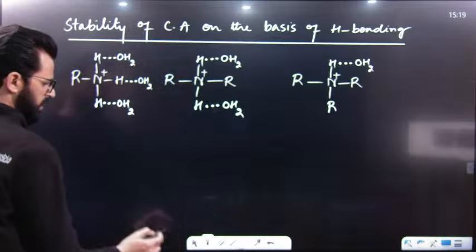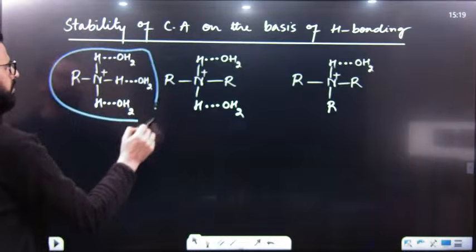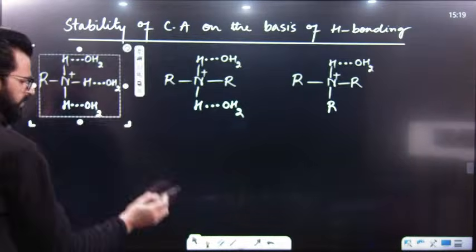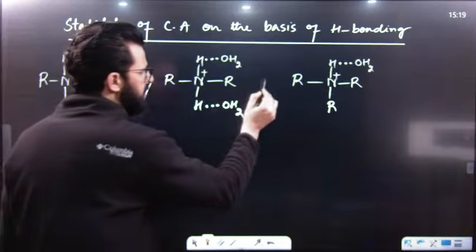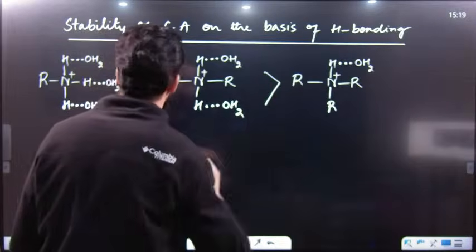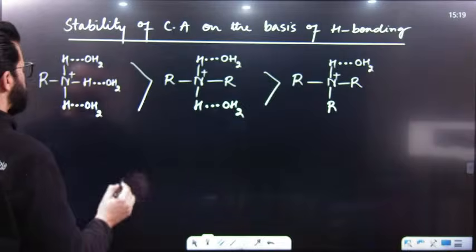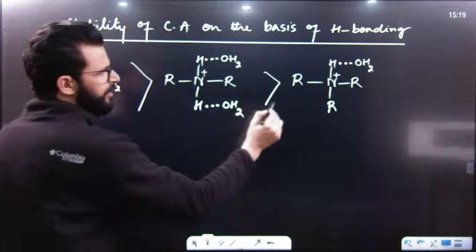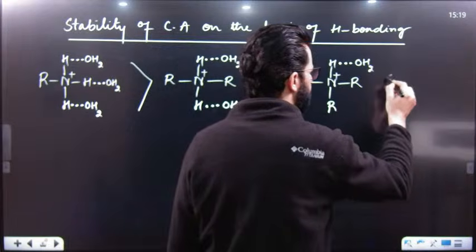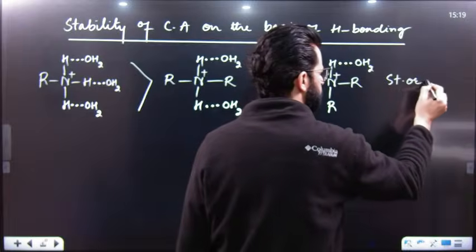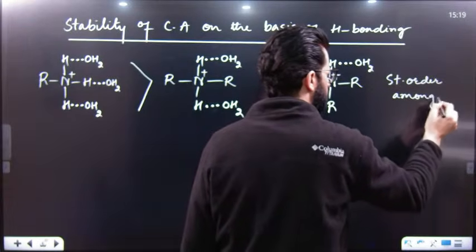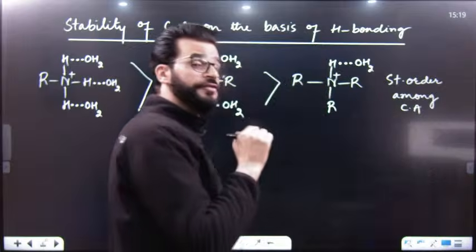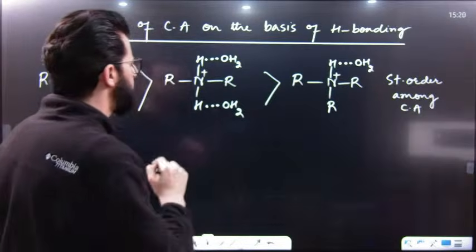Hence, we will simply say that this conjugate acid is more stable due to hydrogen bonding than this, and this is more stable due to hydrogen bonding than this. This is the stability order among conjugate acids.